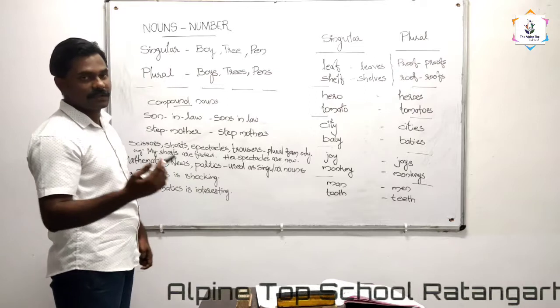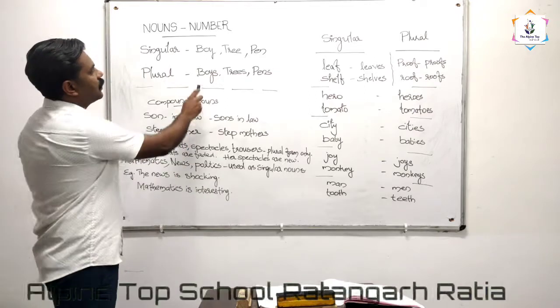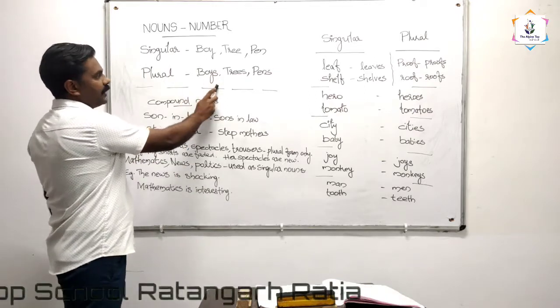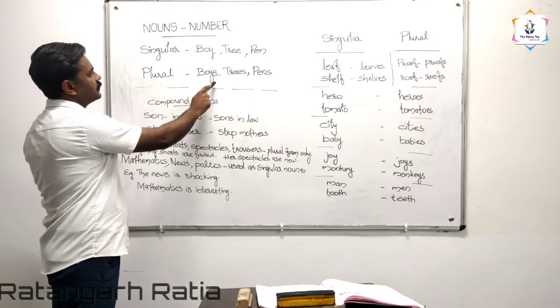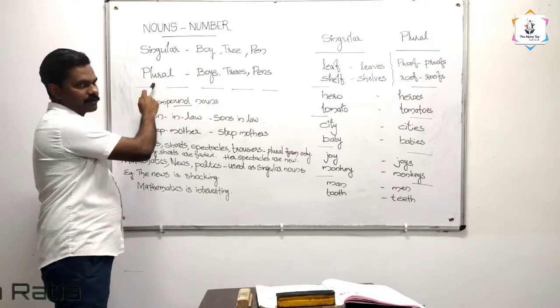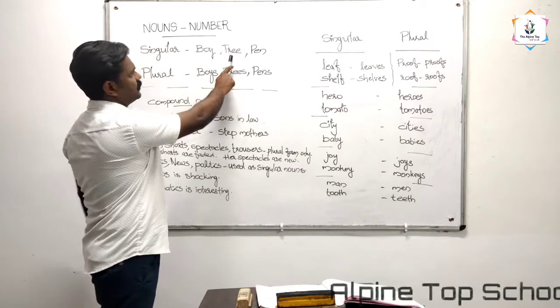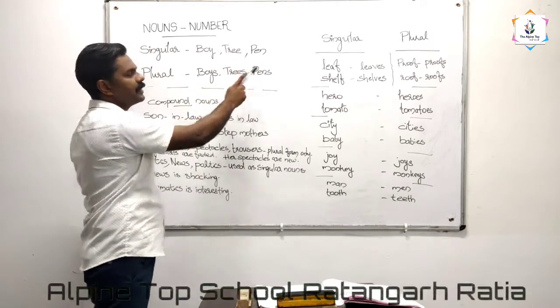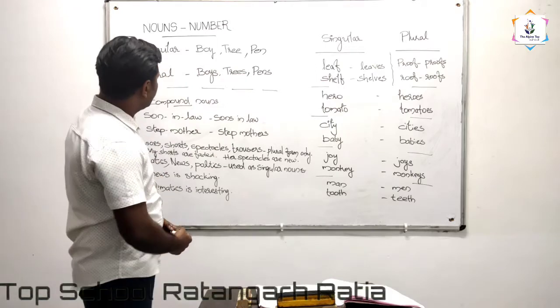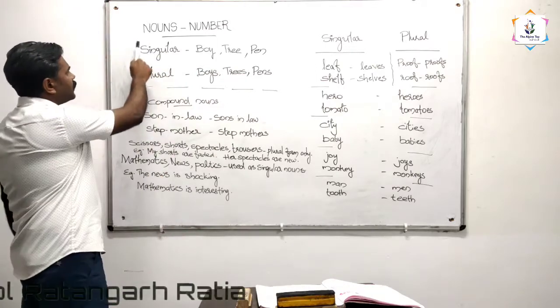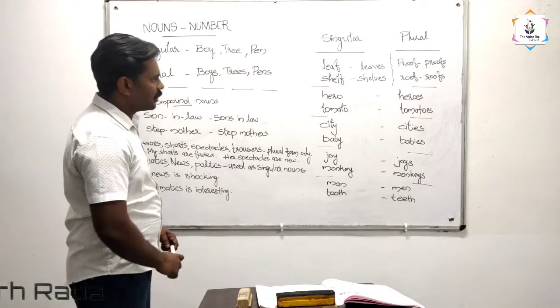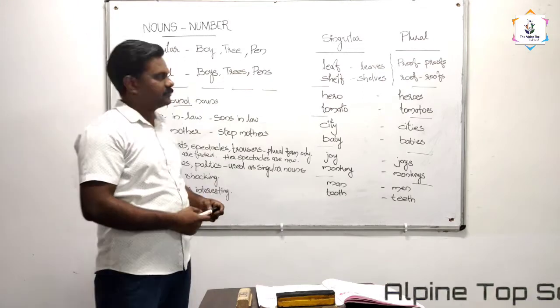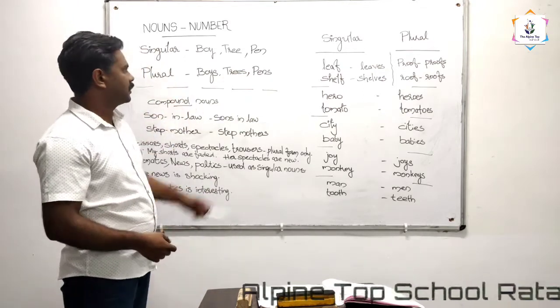So boys is an example for plural noun. Like that, tree is singular and trees plural, pen singular, pens plural. These are the two categories of noun according to the number, singular and plural.